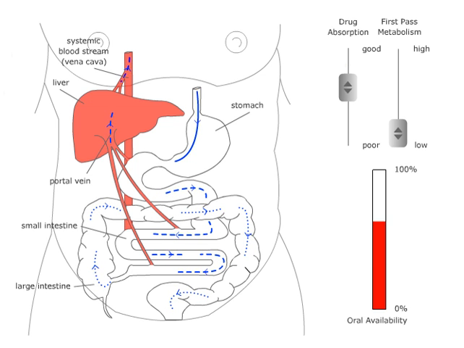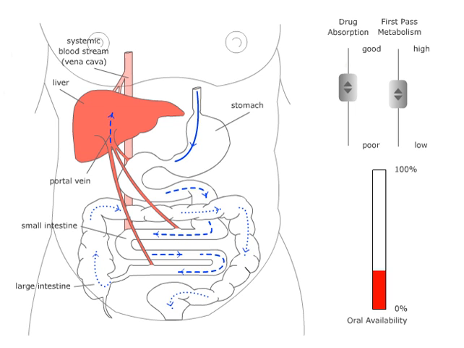Hope you understand the concept. Then let's move towards our next interactive animation. This is for your better understanding. Now you got the concept of first-pass metabolism, what basically happens.